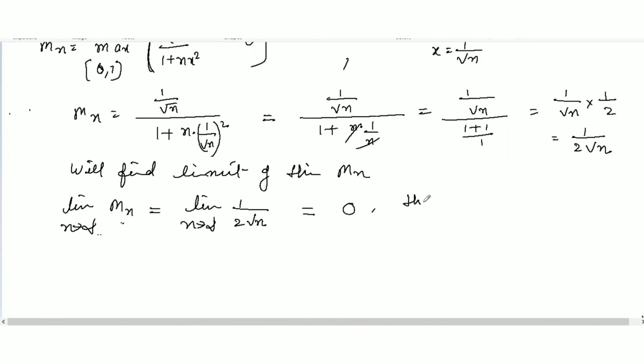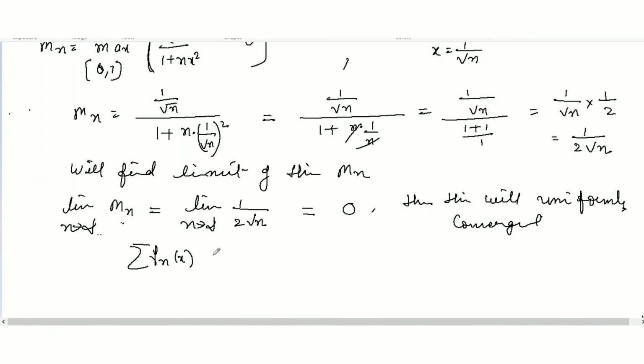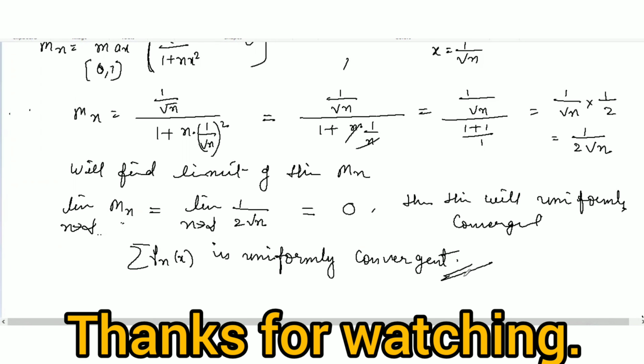Then we can say that this Mn will be uniformly convergent. Then we will write down that the summation of Mn, the original series, is uniformly convergent. So this way we can use the Weierstrass M test to prove whether the series is convergent or divergent.